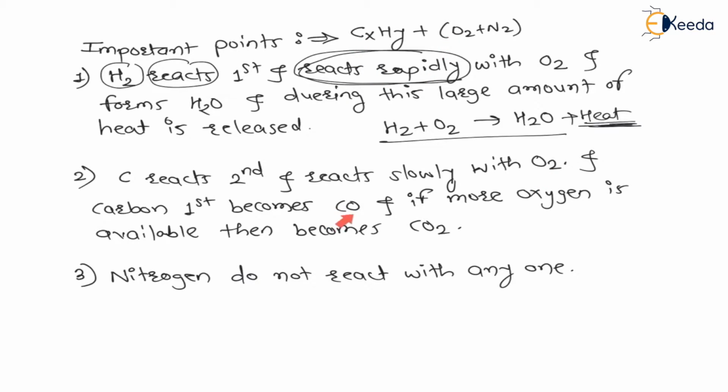carbon will marry with one oxygen, and it will become CO. That means carbon will react first with oxygen and become carbon monoxide first. CO is nothing but carbon monoxide. Carbon will go into the environment and see whether any more oxygens are present. Whenever the reaction starts, carbon first becomes carbon monoxide, and if more oxygens are present in the environment, then carbon will marry with one more oxygen and become carbon dioxide.